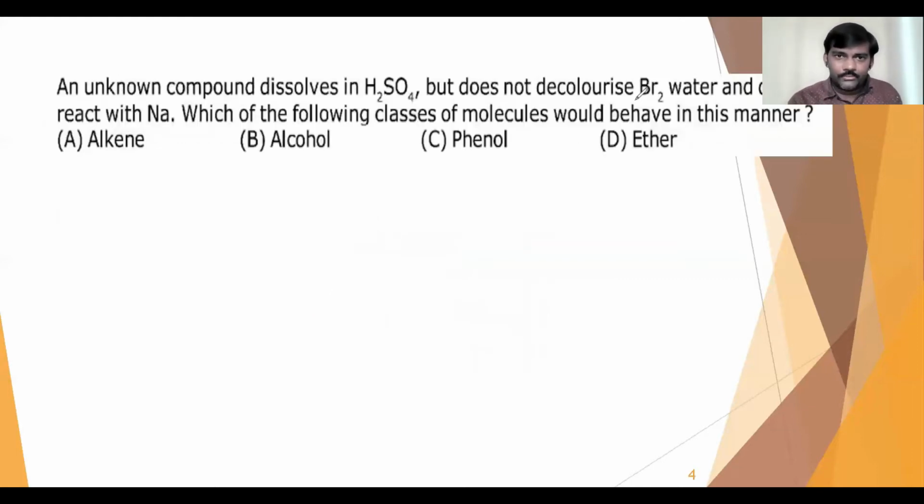So here is the third one. An unknown compound dissolves in sulfuric acid but does not decolorize bromine water and does not react with sodium. So which of the following classes of molecules would behave in this manner? He is clearly saying it is not decolorizing bromine water. So that means the compound given is a saturated compound, because an unsaturated compound will decolorize bromine water, right?